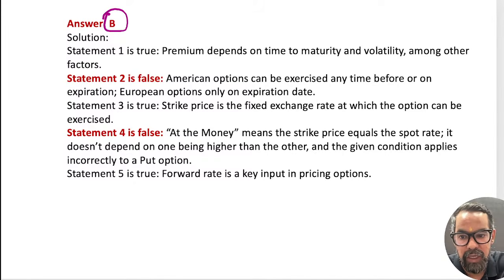Correct guys? Very easy one, I guess. Is everyone able to answer this one? Correct? Okay, now the next one.